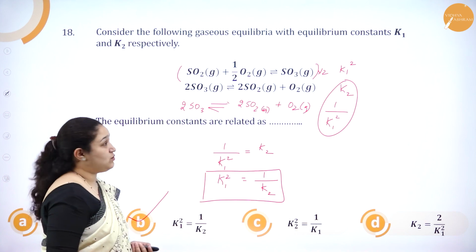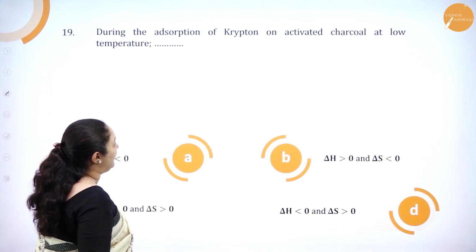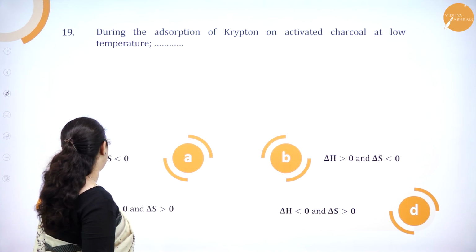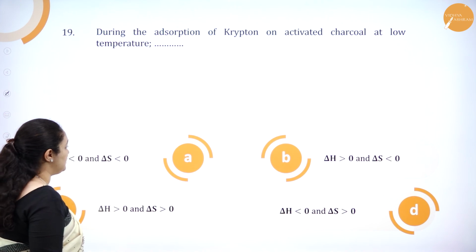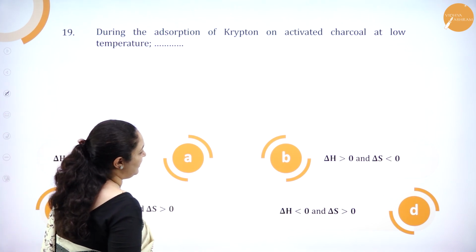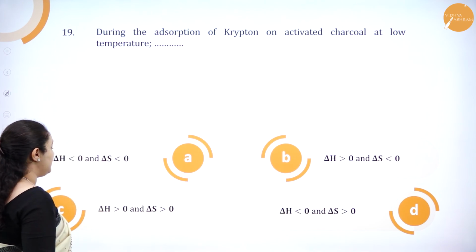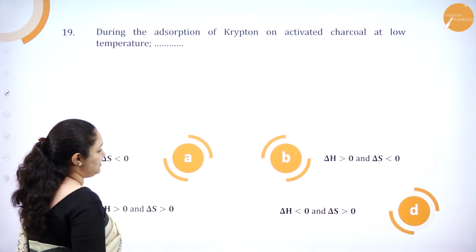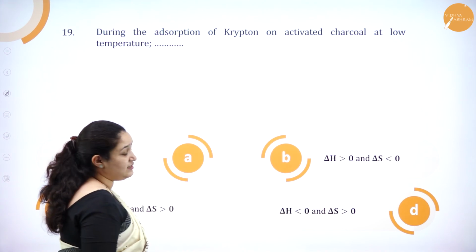Okay. Next question. During the adsorption of krypton on activated charcoal at low temperature, option A, delta H is less than 0 and delta S is less than 0. Option B, delta H is greater than 0, delta S is less than 0. Option C, delta H is greater than 0, delta S also is greater than 0. Option D, delta H is less than 0 and delta S is greater than 0.